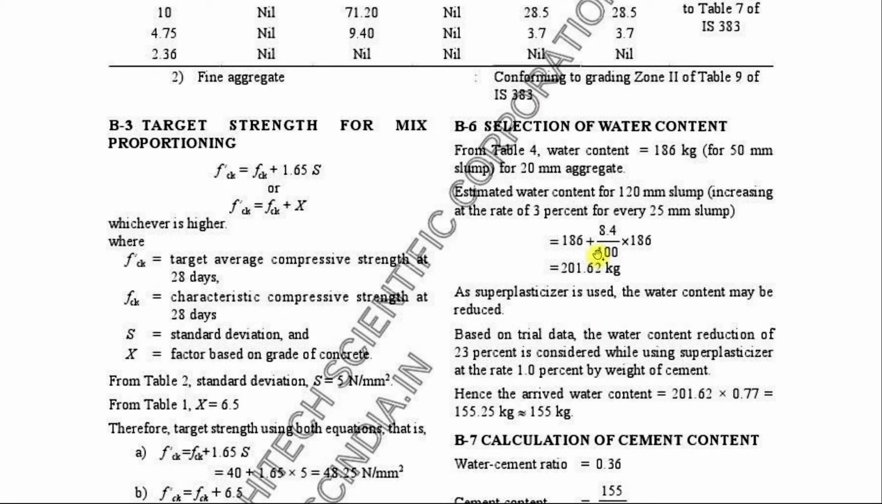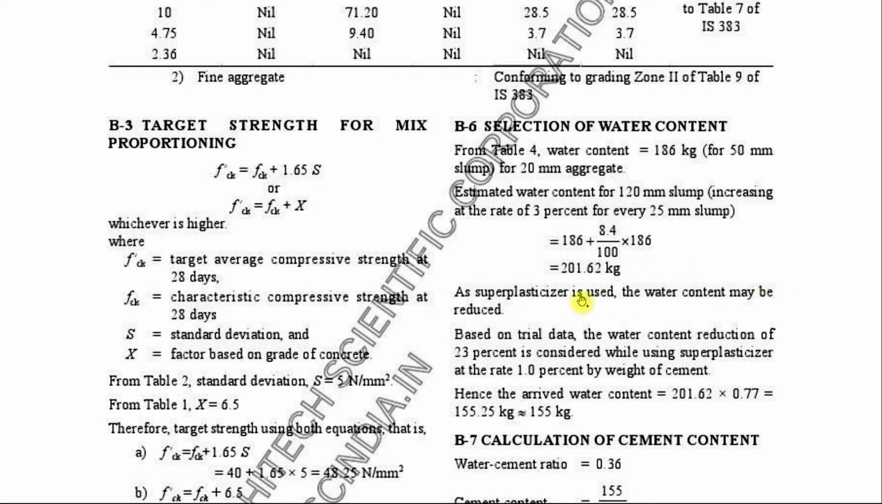If it differs from the 50 mm slump range, the water content may be increased or decreased by about 3% for each increase of 25 mm slump. If the slump is increased by 25 mm, the water content needs to be increased by 3%. If the slump is decreased by 25 mm, then the water content may be decreased by 3%. This is also given in the Indian Standard 10262 code. So here we assume the slump as 120 mm, so the correction is made.